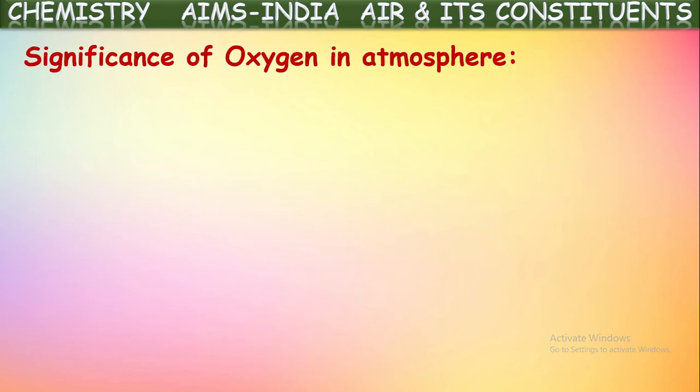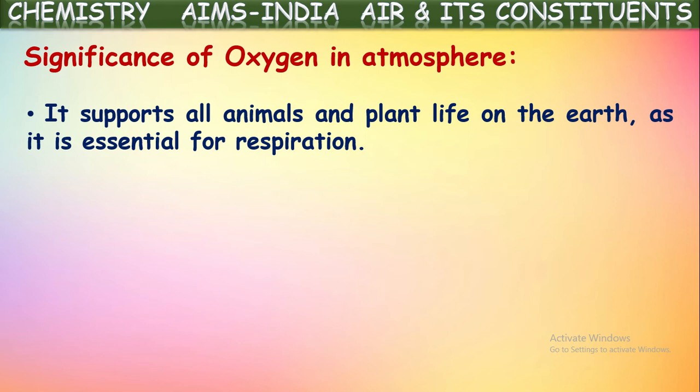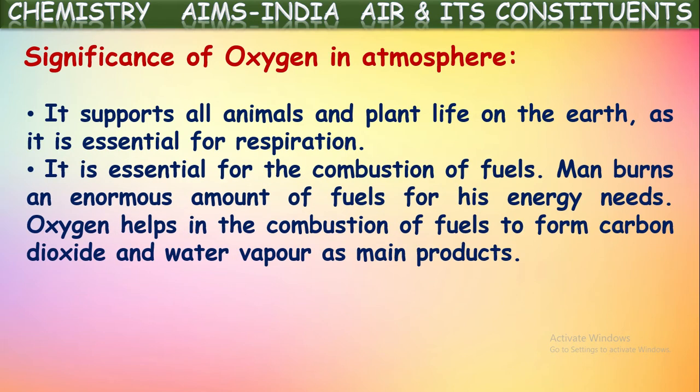Significance of oxygen in the atmosphere. It supports all the animals and plants life on the earth as it is essential for respiration. As in the respiration process, living things take in oxygen gas. Yes, so all the animals and living things need this oxygen gas for their respiration process. It is essential for the combustion of fuels. Yes, not only for respiration. Oxygen gas is useful for the combustion of fuels. There must be oxygen for the combustion of almost all the fuels.